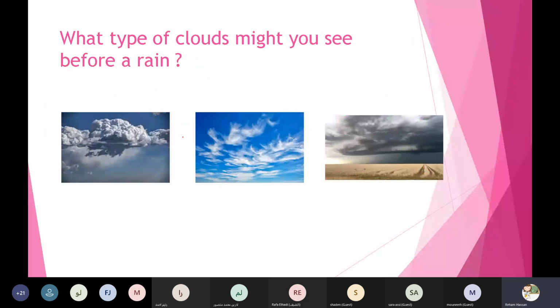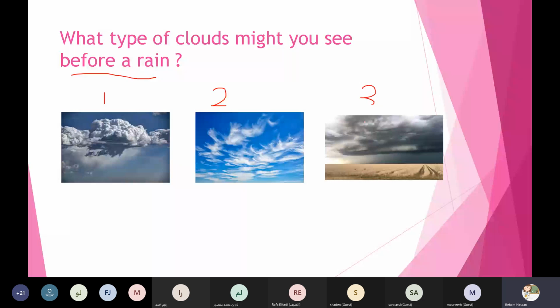Okay, so look here, grade 1, what type of the clouds might you see before a rain? Which one can we see before the rain? Is it number 1 or number 2 or number 3? Number 1.